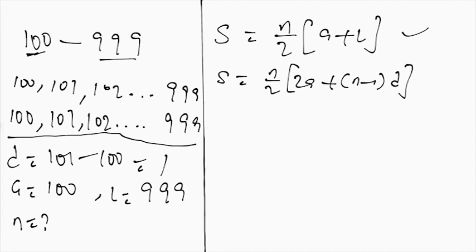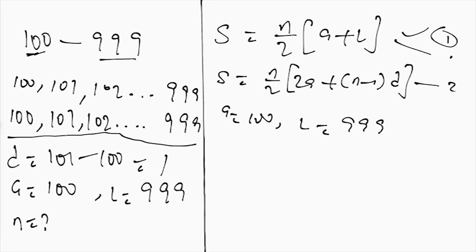In this case, our first term is 100 and our last term is 999, and our aim is to find n. So let's substitute these values in both equation 1 and equation 2.